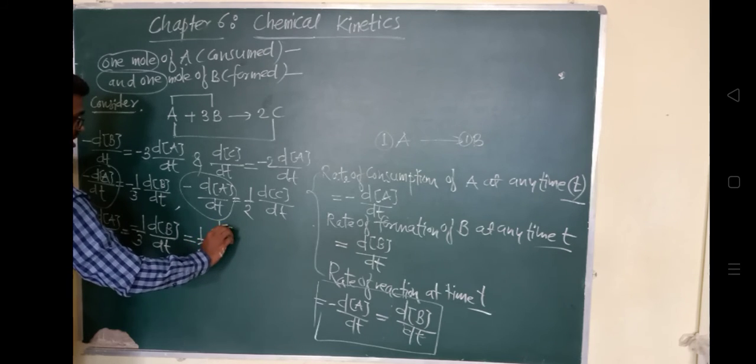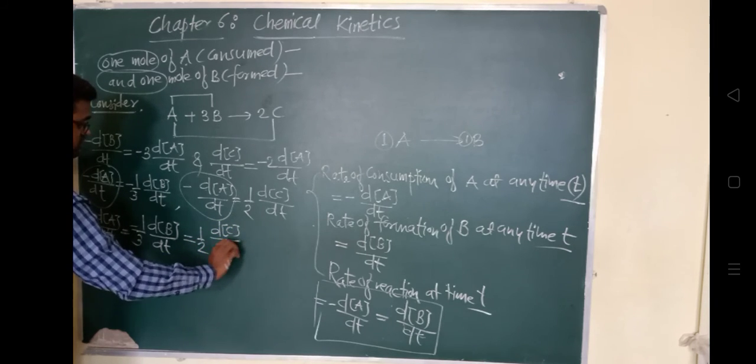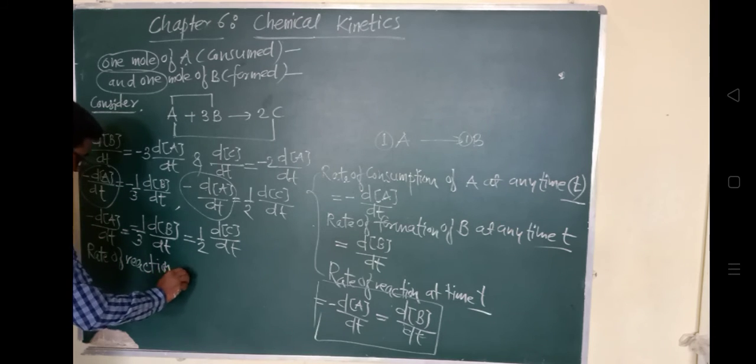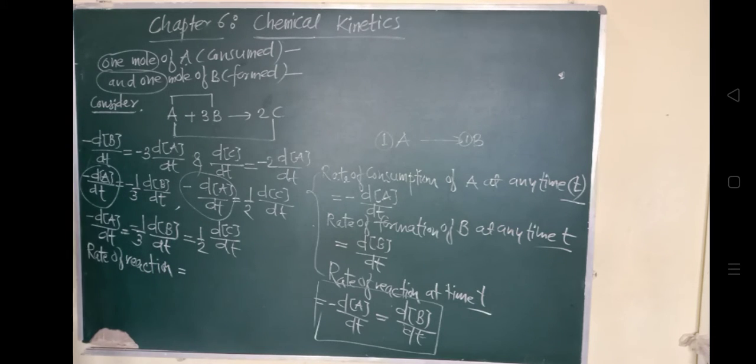समझ में आया? ये इक्वेशन मिला हमें। So we can say that the rate of reaction, हम लोग बोल सकते हैं। Okay, so we can now write here the rate of reaction is equal to, ये देखो माइनस में है, that is change in concentration of A upon dt, okay, that is equal to